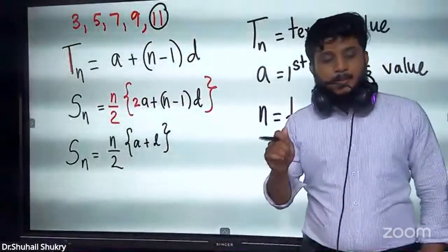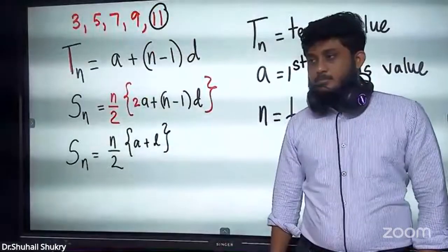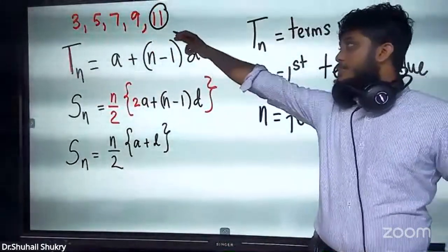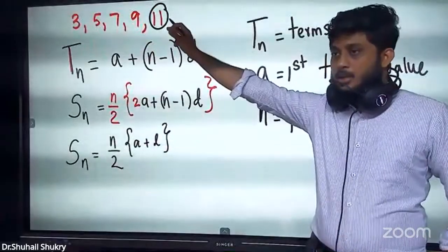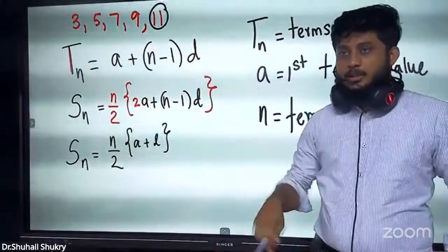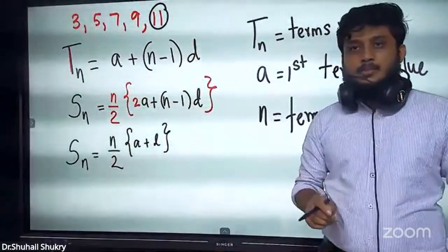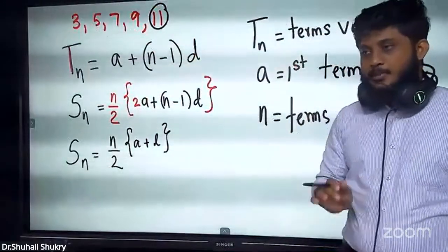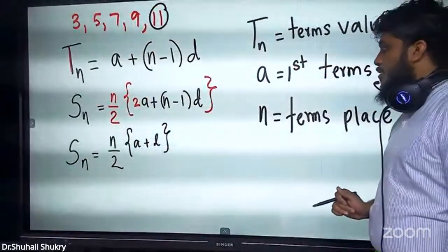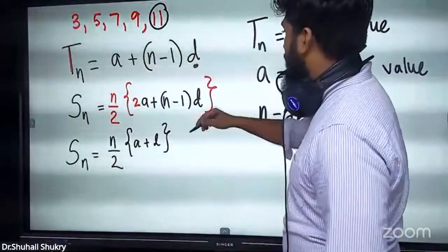What is the term's place for that? Term's place is 5. So here Tn's value is how much? 11. N's value is how much? 5. Understood, son? Tn's value is 11. N's value is 5. So we can understand that. Well done.